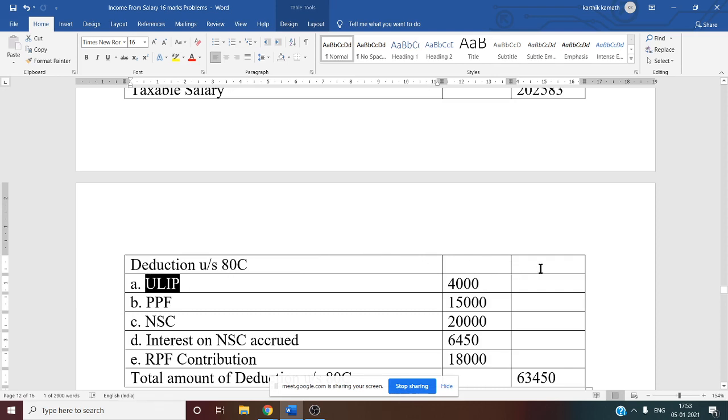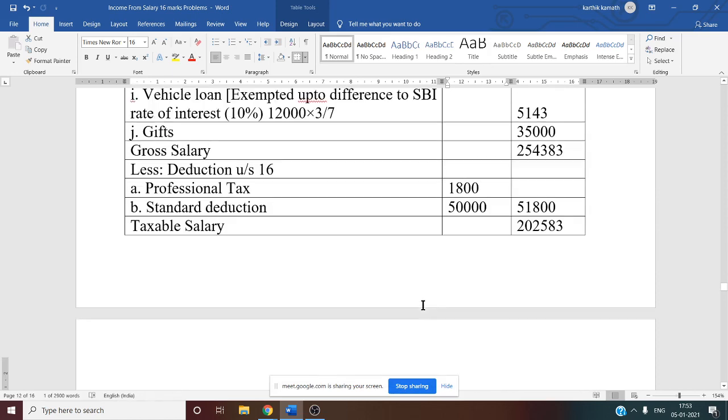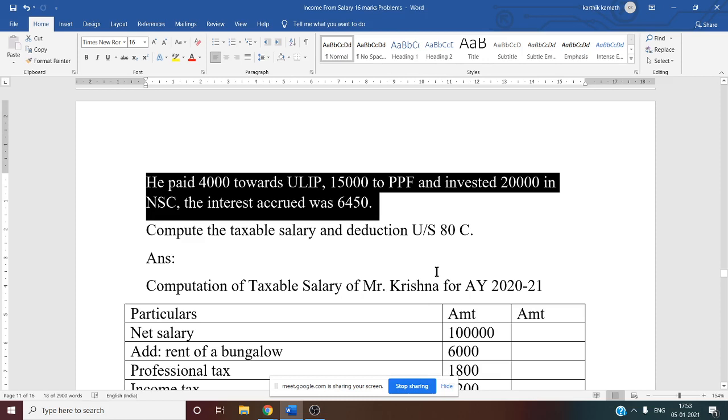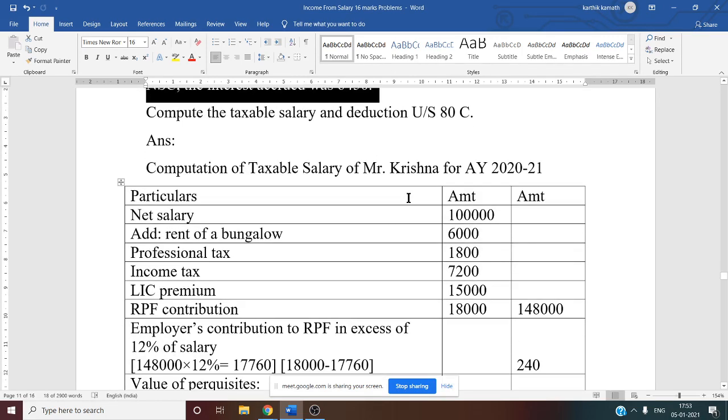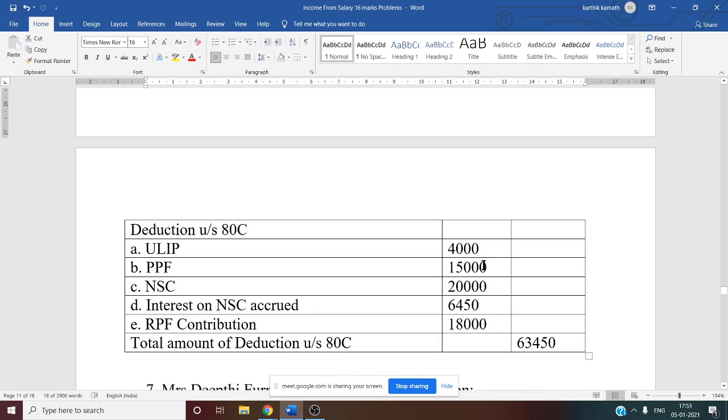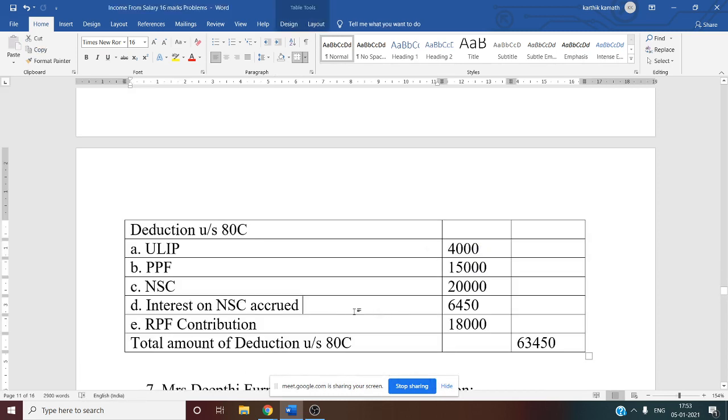So now there are three columns. One is particulars and two amount columns. ULIP, it is eligible for ATC. 4,000 we have written. From where are we getting this information? See this last sentence they have given. ULIP 4,000. Next PPF, it is 15,000 contribution by the employee to public provident fund. It is also eligible. Investment in NSC, that is also eligible. So that also we have written. See this, PPF 15,000, NSC 20,000. Then interest on NSC accrued. It is also eligible for ATC, 6,450.